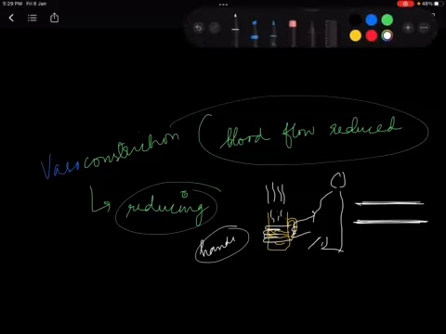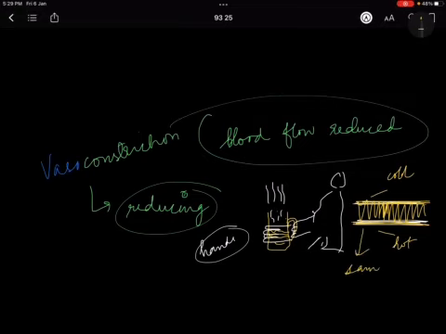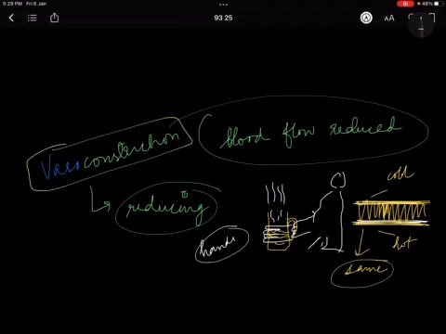Your hands are cold, tea is very hot, and now the exchange of heat will happen between the two till the time the temperature on both the sides becomes the same. So this is how it happens. So when vasoconstriction happens, you reduce the blood flow to your peripheral regions.